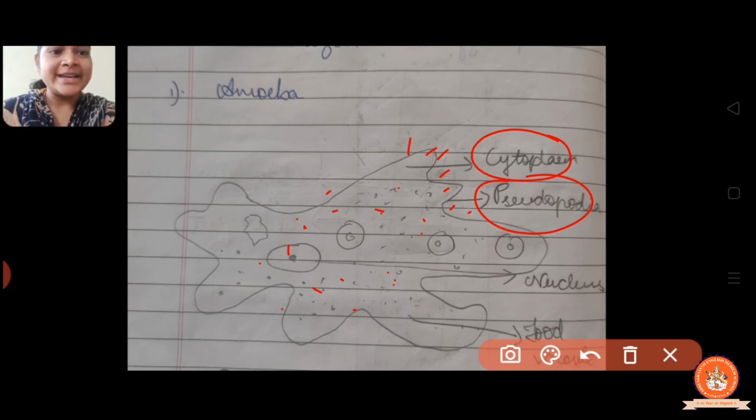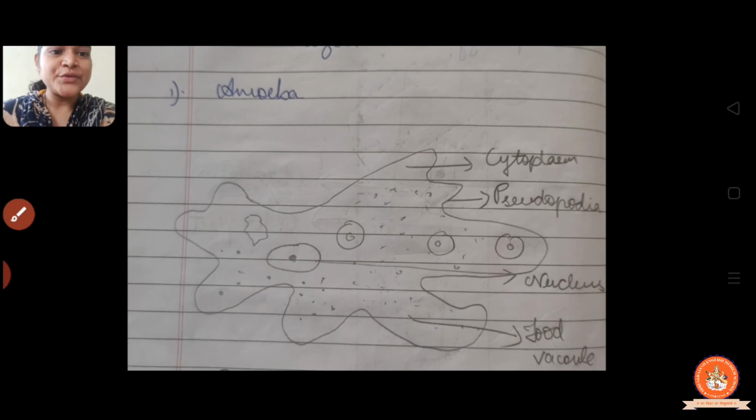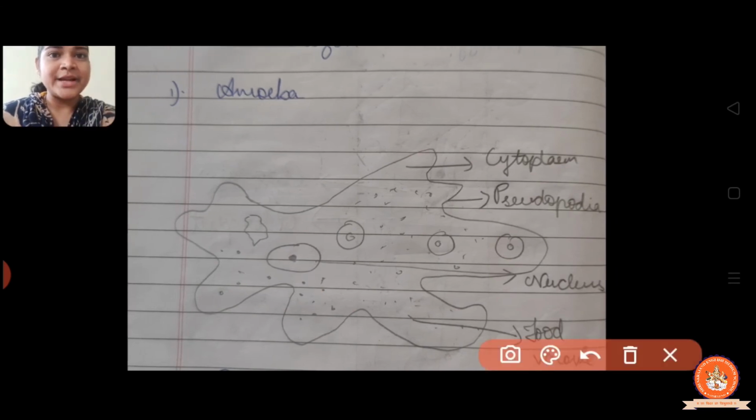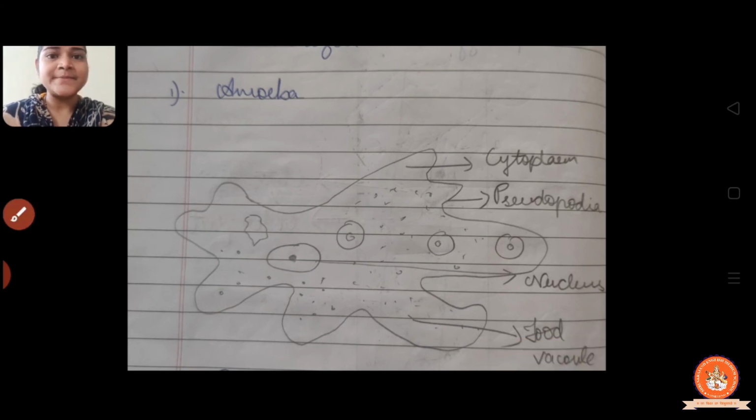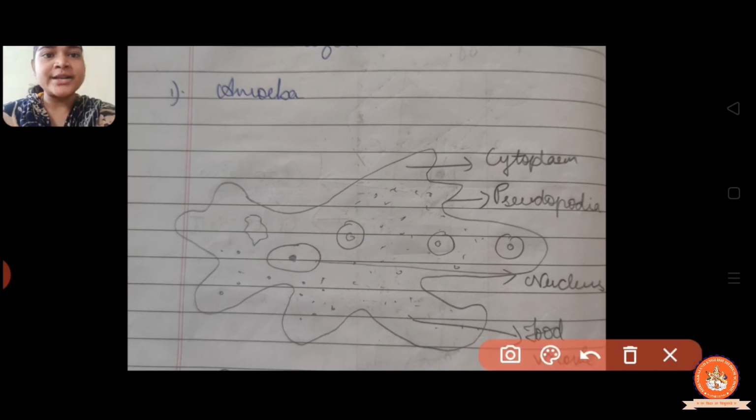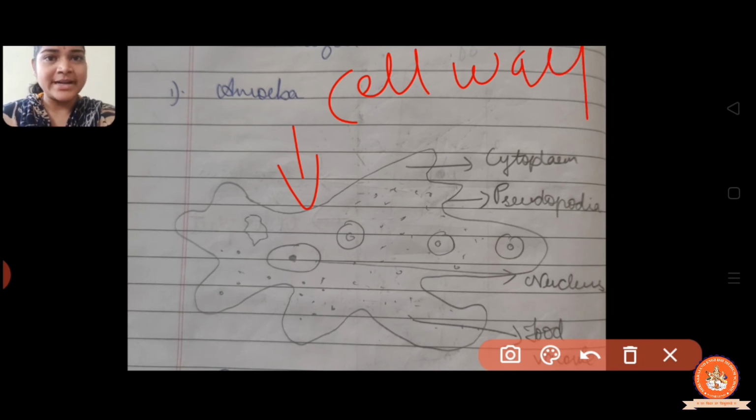And again, the main part of the cell is the nucleus, and the food vacuole. Here amoeba collect their food and digest their food. This is the food vacuole, right? And the outer layer of the amoeba is the cell membrane, right? So I hope this is clear in this figure.